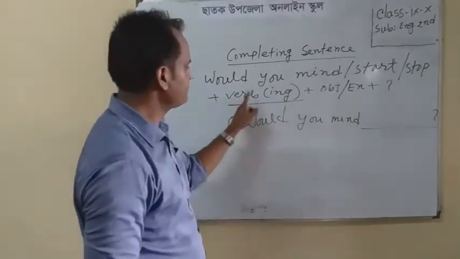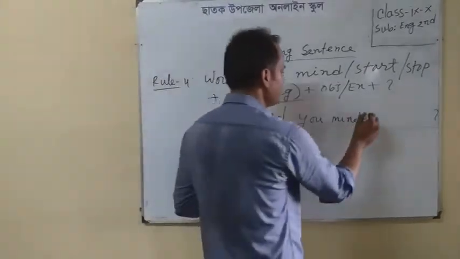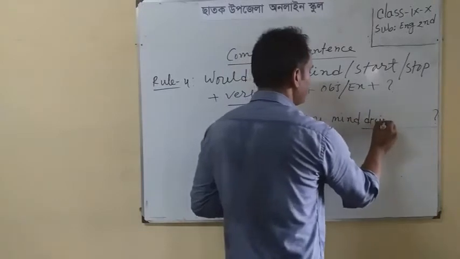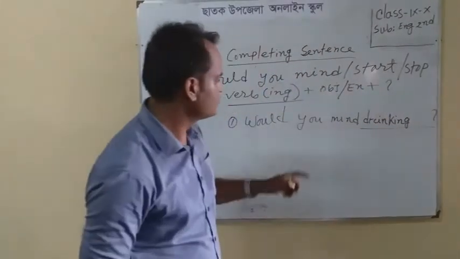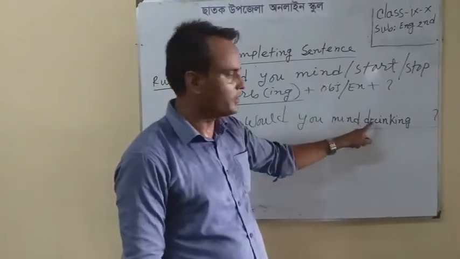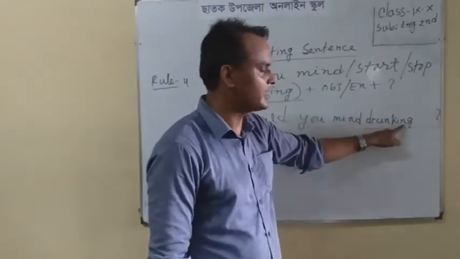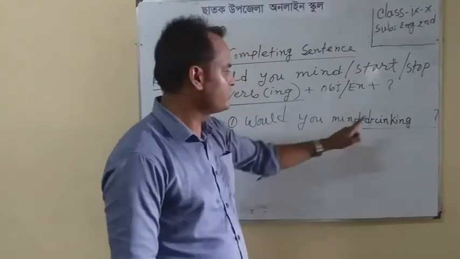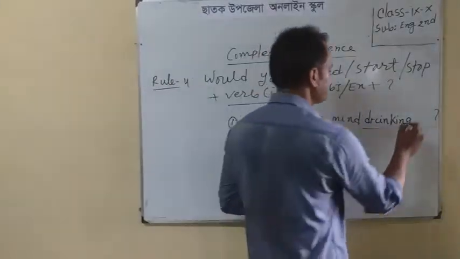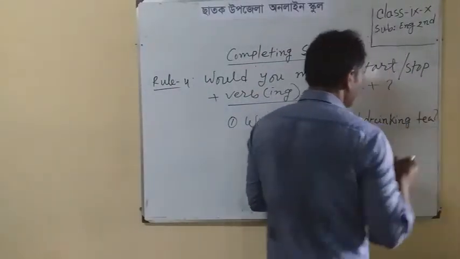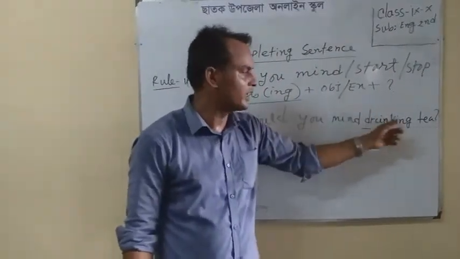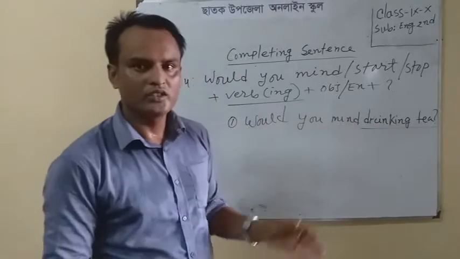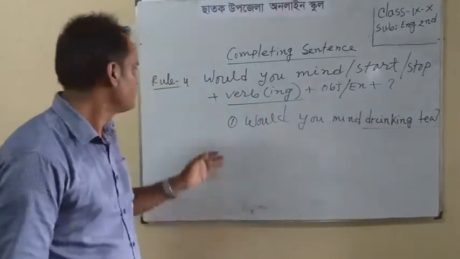Any verb with ing. Would you mind drink? Drink, D-R-I-N-K-I-N-G. Drinking. Would you mind drinking? Drink is the present form of the verb and I have added ing with it. Would you mind drinking? Objective. It will be correct. Or you can use any other present form of verb with ing. It will be correct. Students, now we can go to rule 5.